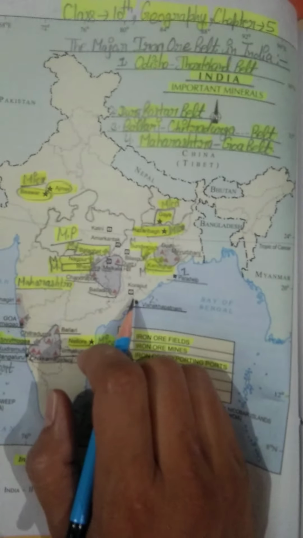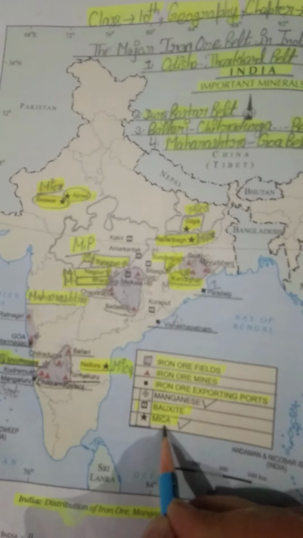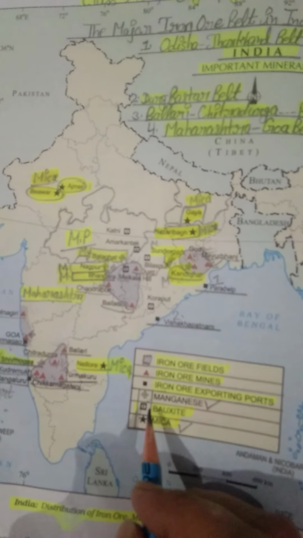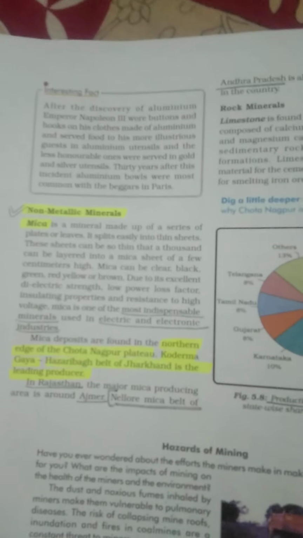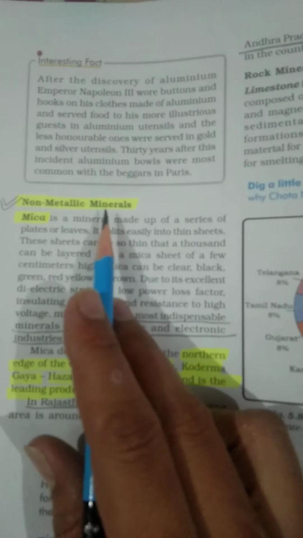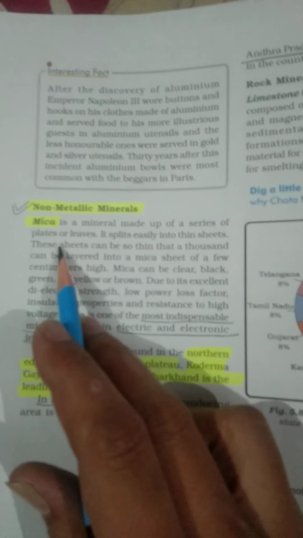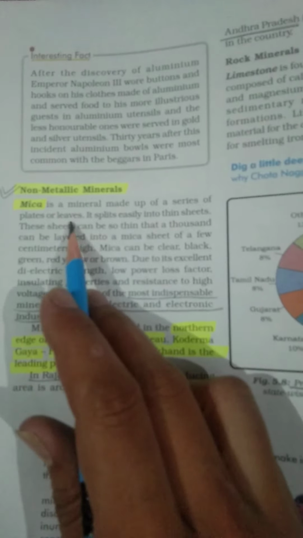Okay, students, now we will discuss the production of mica in our India. But before discussing the map skill, we will read some lines related to the production of mica. Mica is a non-metallic mineral made up of a series of plates or leaves.